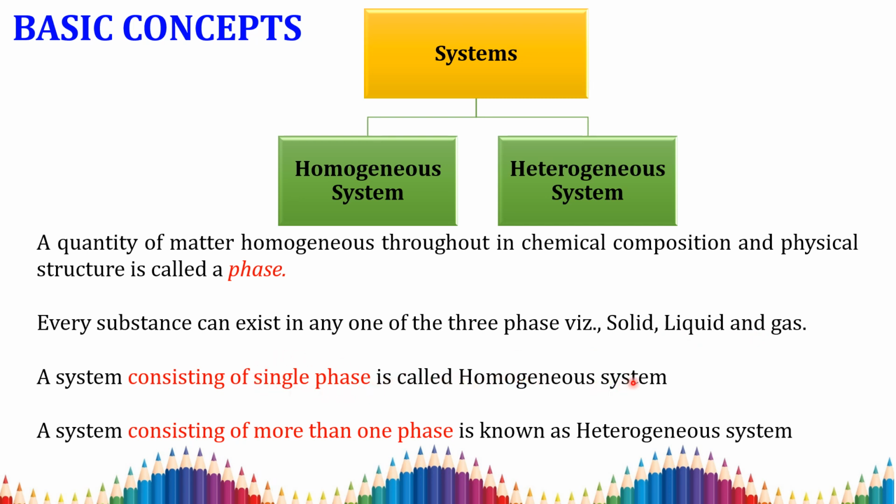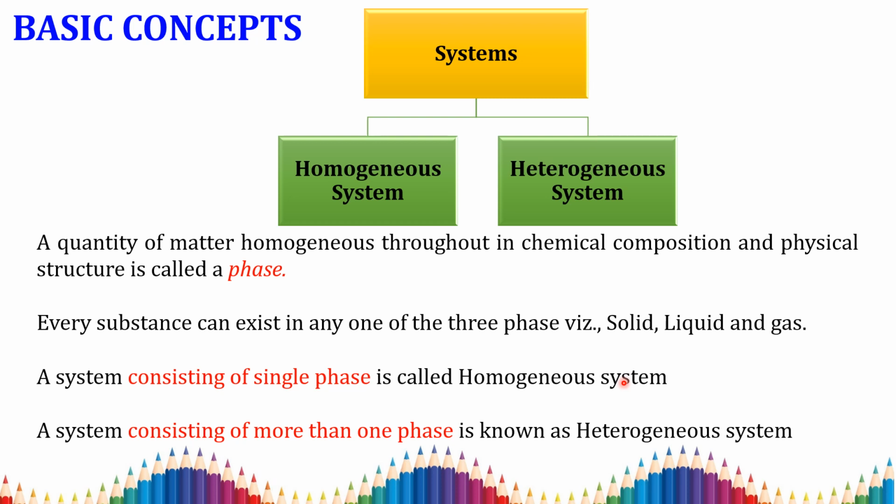For example, a cup of coffee. What is a cup of coffee? It is in the liquid state. A cup of coffee is filled with liquid, so it is the liquid phase. Only liquid is present, so it consists of a single phase and is called a homogeneous system.